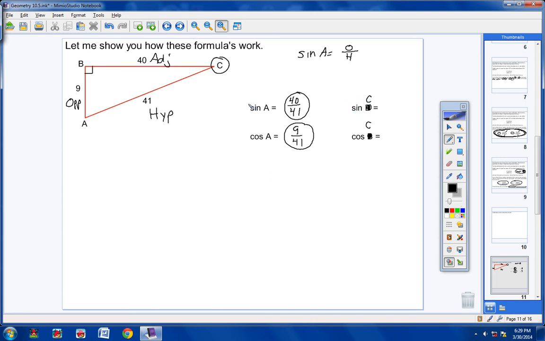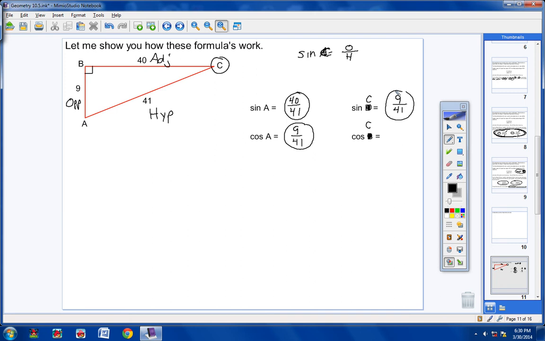Now let's find the sine of C. It makes sense, guys. The sine of A is not going to be the same fraction as the sine of C. It's going to be different. What is your formula for sine? I don't care if it's an A right here or if it's a C. Your ratio still stays the same. The ratio for sine is opposite over hypotenuse. So when I find the sine of C, I find the opposite side, which is 9, and I put it over the hypotenuse, which is 41.